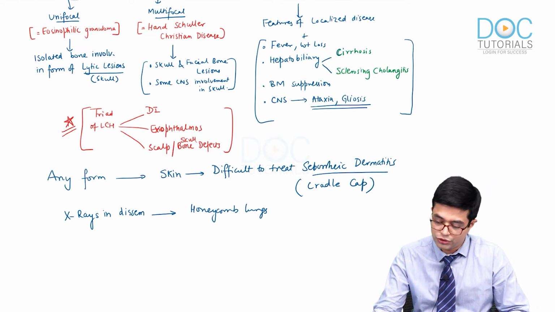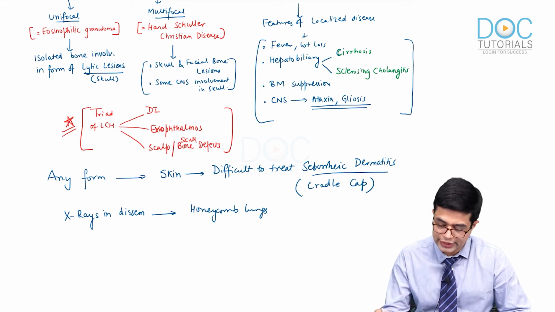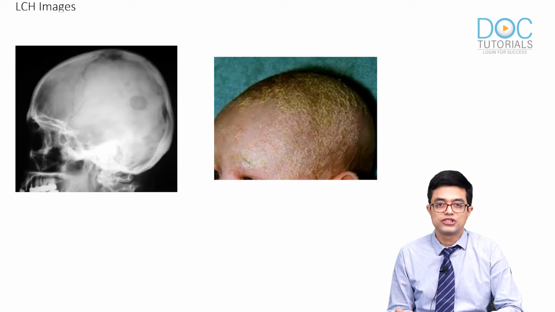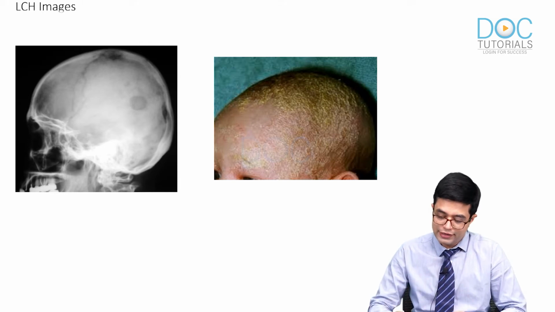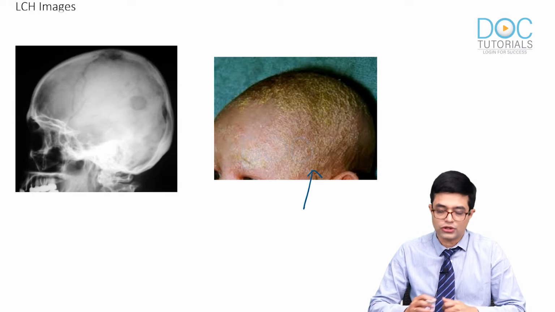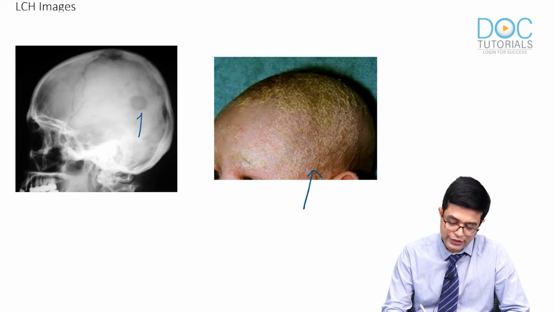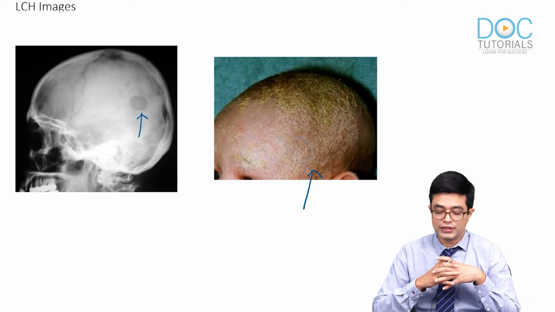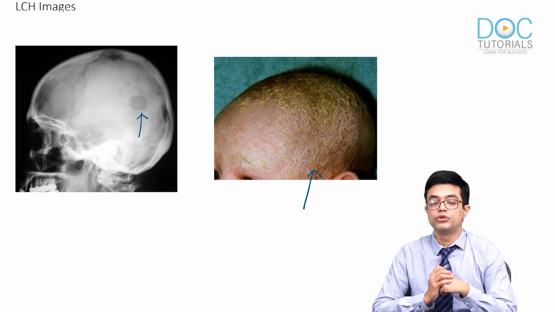So, if I have to show you a picture, you may get a visual question on this. They will tell you, look at this child, a 3-year-old child who had difficult to treat lesions on the scalp like this, and on doing X-ray there were isolated lytic lesions without any periosteal bone formation in the skull. What condition would you think of?